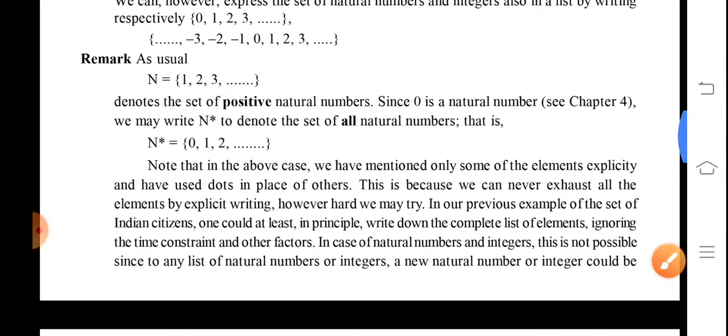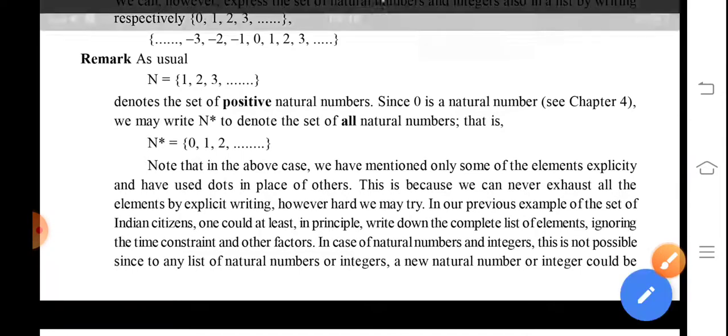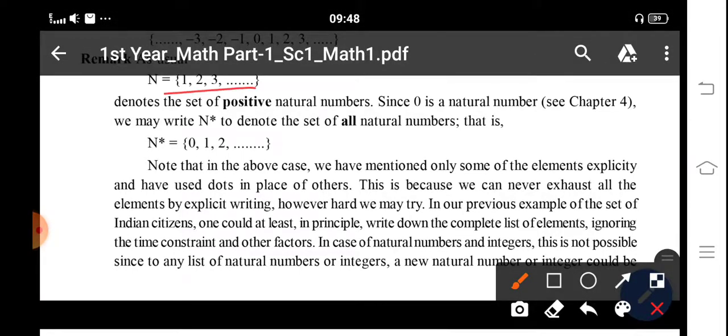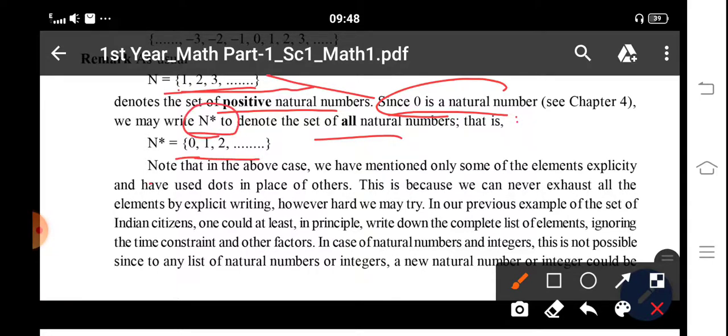Remark: natural numbers start from 1, then 2, 3, like this, and denote the positive natural numbers. 0 is not a natural number. Including 0 with the natural numbers, we say they are whole numbers, or N star. We say 0, 1, 2, 3 are the whole numbers. The name whole numbers can be written as W, okay.